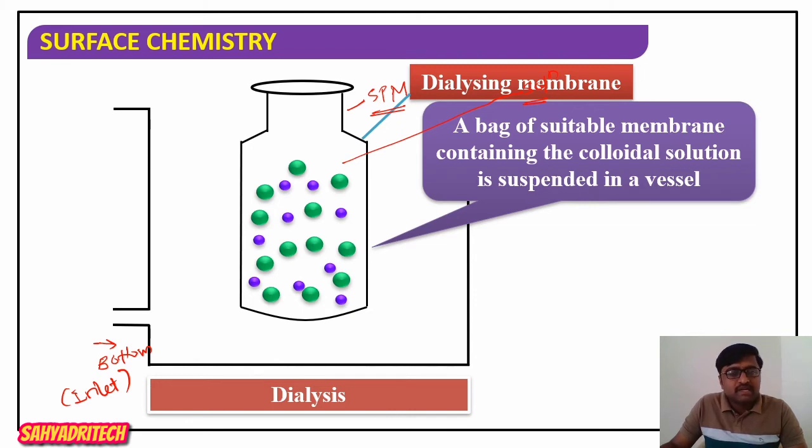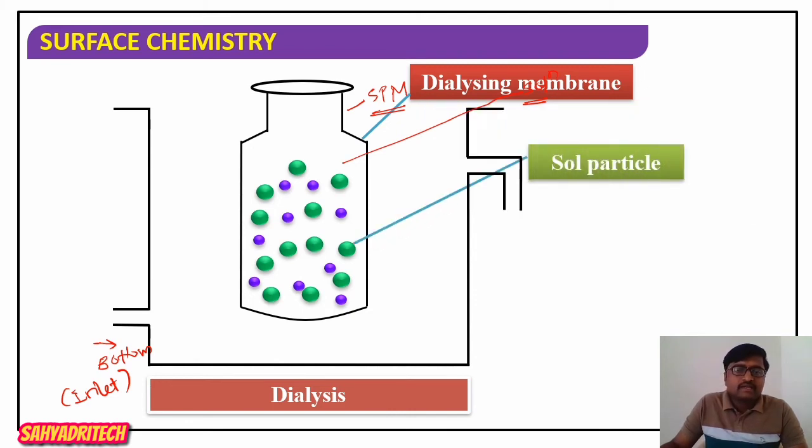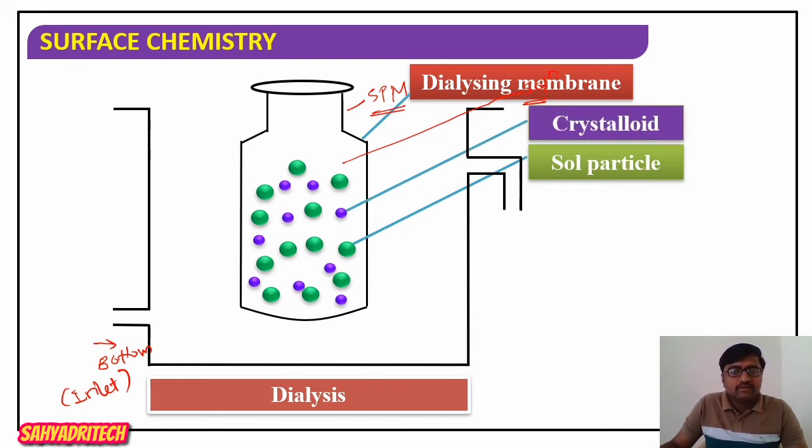Larger particles are colloidal particles, and the smaller ones are crystalloids. Crystalloids are nothing but true solution particles, with size less than 1 nanometer.